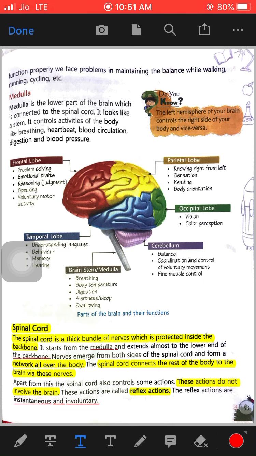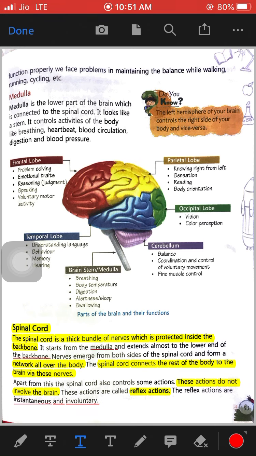So this is what the spinal cord is. It is a thick bundle of nerves that is protected inside the backbone, and it starts from the medulla and extends up to the backbone. Nerves emerge from both sides of the spinal cord and from all over the body.